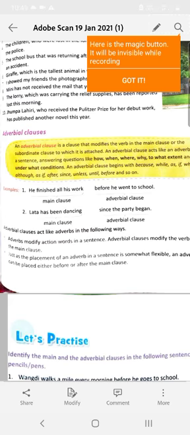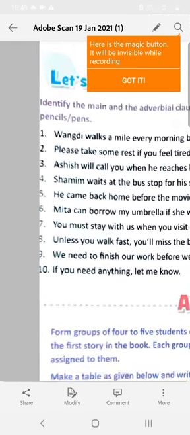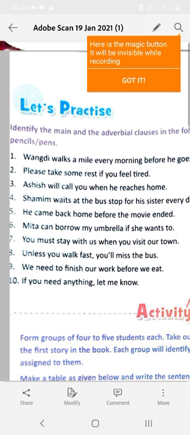Okay. Now see what is there in the next exercise. Identify the main and the adverbial clauses in the following sentences. See here. Wagandi walks a mile every morning. So this is the main sentence. Before he goes to school: when does he walk? Before he goes to school. So this is saying about time. So this will be an adverbial clause of time.